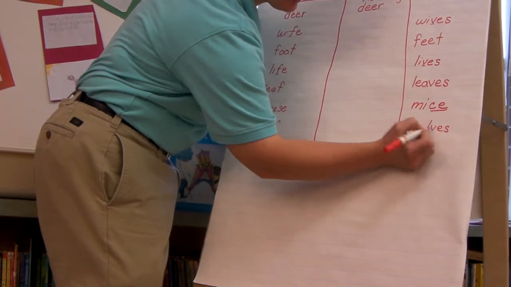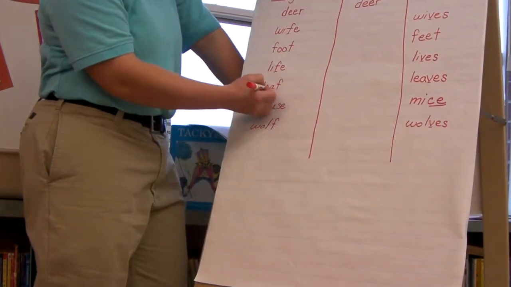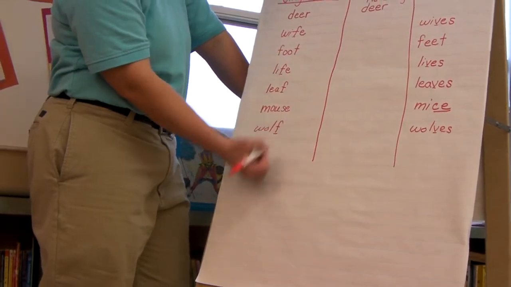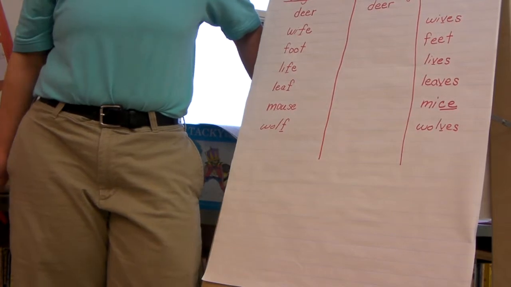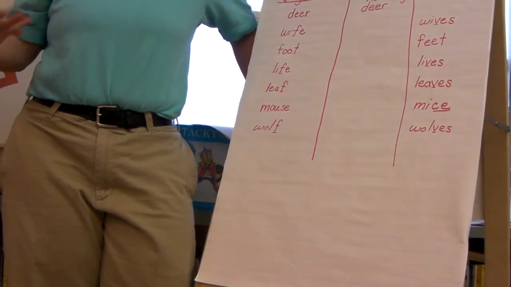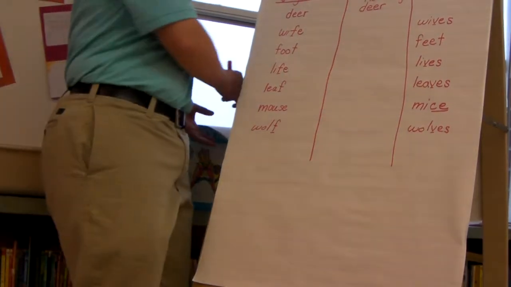Wolves. And look at this. See the V? Look at leaf and wolf, leaves and wolves. You see how those F's are changing to V's when they become plural, when they become more than one? That's a good thing for you to remember. Okay, that should help you out.